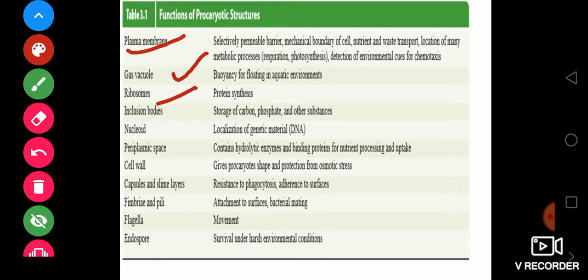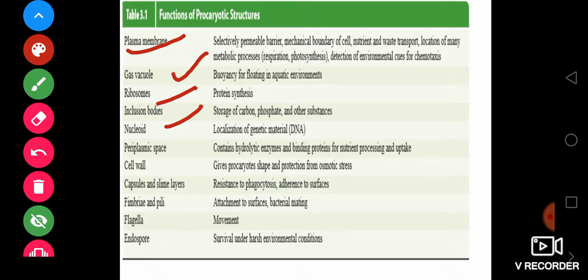And then you are finding inclusion bodies. As I told you, if you watch the previous slide, you will find inclusion bodies inside the bacteria, in the bacterial cytoplasm. These inclusion bodies help in the storage of food particles, and the storage of carbon, phosphate, and other substances. Whenever the bacteria require these substances, they get them from the inclusion bodies. That is the basic function of the inclusion body.